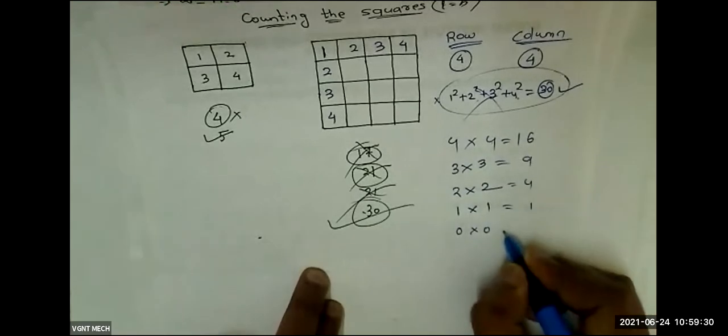So what is 4 into 4? 16. 3 into 3, 9. 2 into 2, 4. 1 into 1, 1. 0 into 0, 0. If you add all these things, 16 plus 9, 25. 25 plus 4, 29, plus 1, 30. That's why you got the correct answer over here.